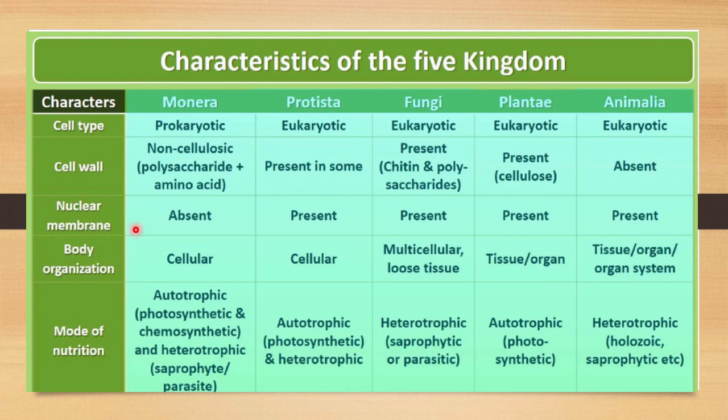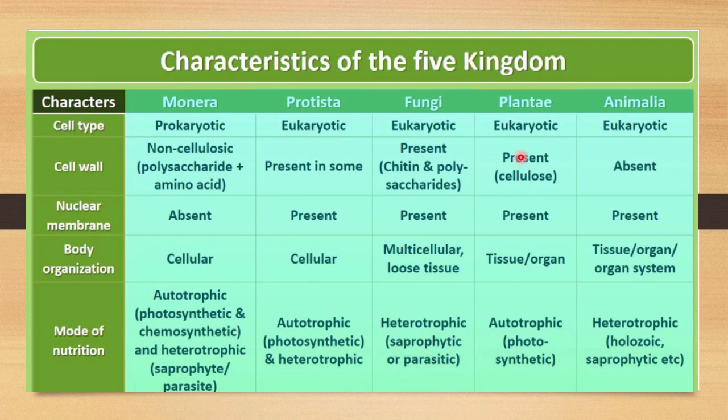Next is the nuclear membrane. If it is eukaryotic, then it is present in both cases. Then body organization here is multicellular with loose tissues, and then the mode of nutrition. Here, very importantly, notice that this kingdom includes only heterotrophic nutrition, that means saprophytic and parasitic.